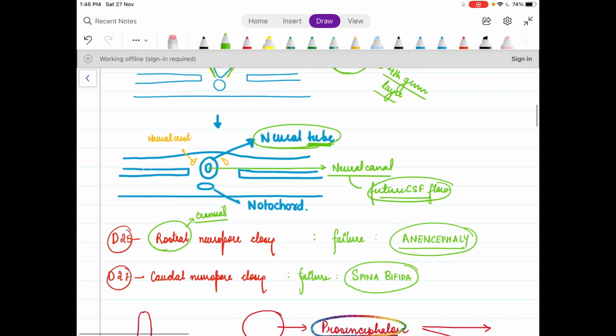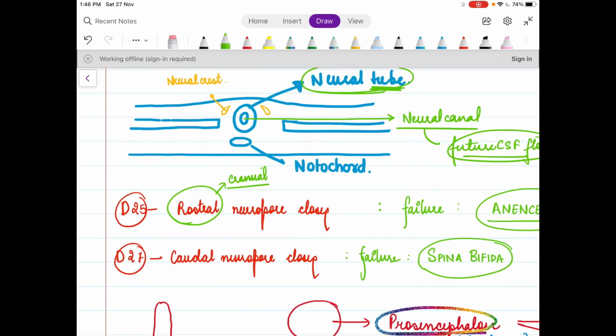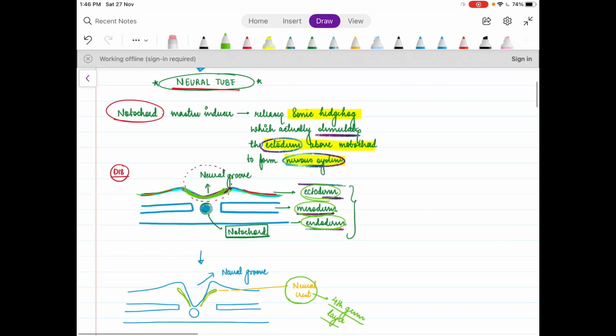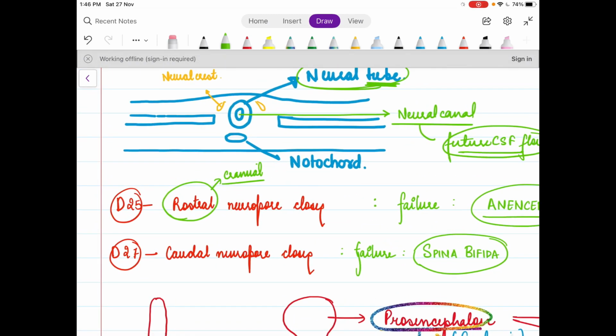This neural tube is not formed simultaneously from the rostral end to the caudal end. It happens within a span of a few days. It starts around day 18 and is completed totally on day 25 when the rostral or cranial neuropore closes, and on day 27 when the caudal neuropore closes. By rostral, we always mean the future mouth opening position of the cranial end. So let's not get confused whenever rostral comes up in embryology.